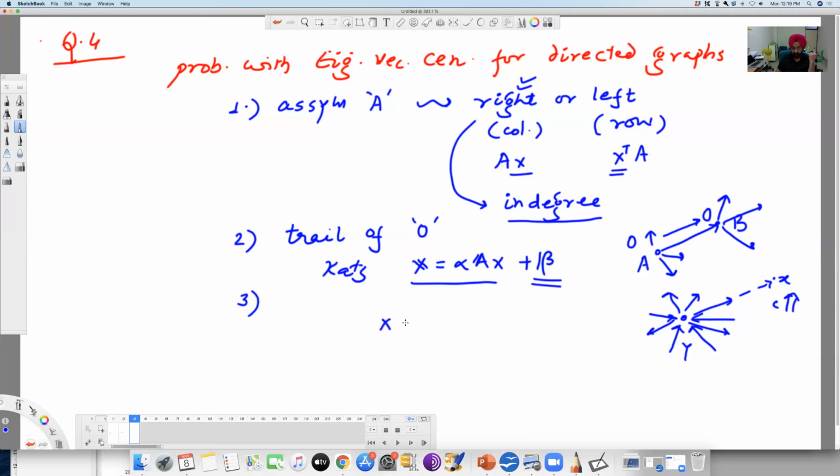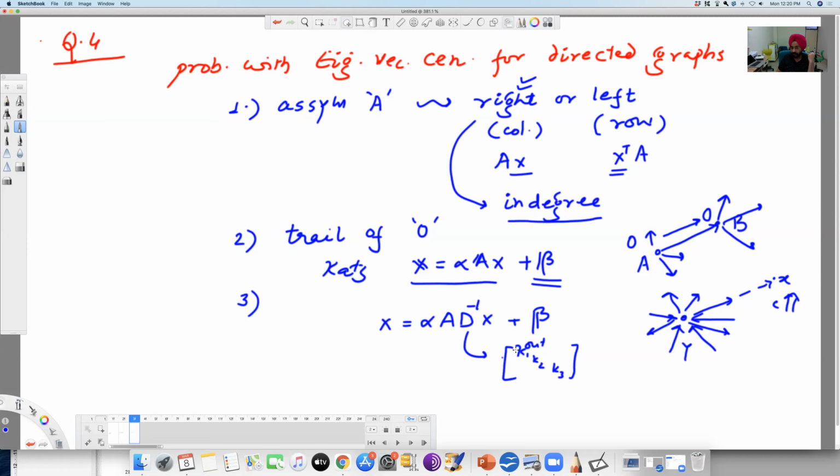So this equation becomes x_i = alpha sum over j of A_ij x_j / k_j, plus beta, which is written with a D inverse matrix, a diagonal matrix which has the out degree as the diagonal. This is the out degree of the node that we are connected to. This is not the ith node for which we are calculating centrality.